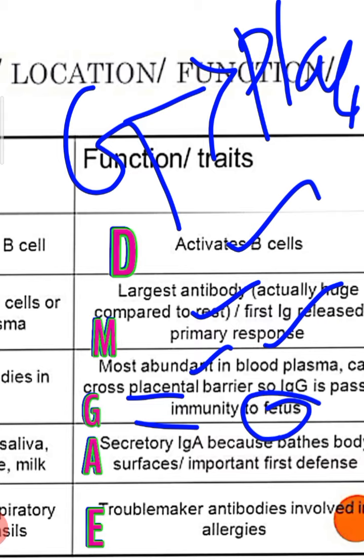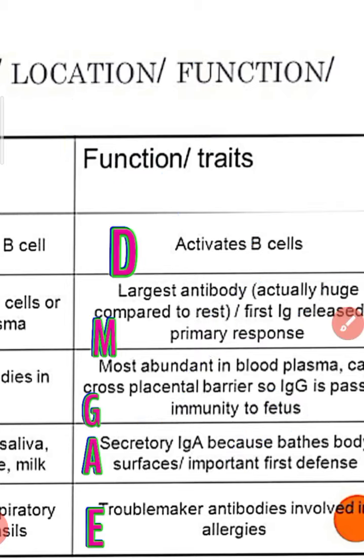Secretory IgA, because it guards the body surfaces, is important for the first line of defense. IgE, the troublemaker antibody, is involved in allergies. Its important characteristic feature is involvement in the allergic reaction.